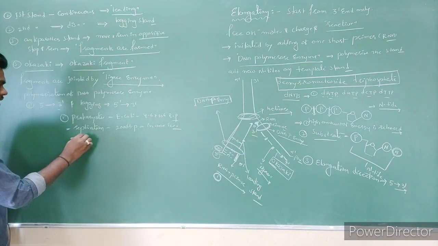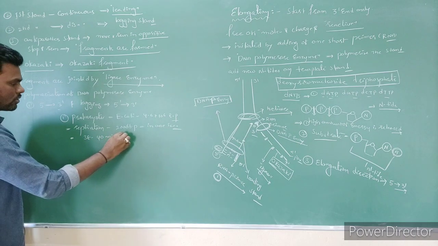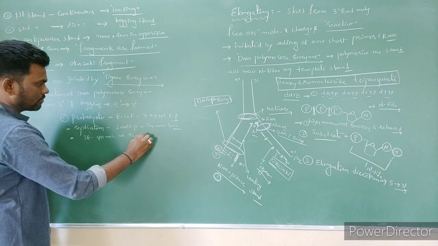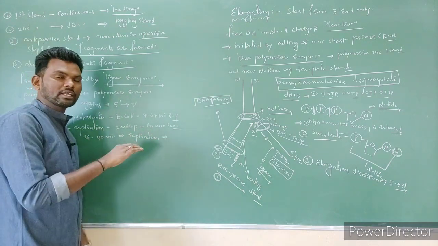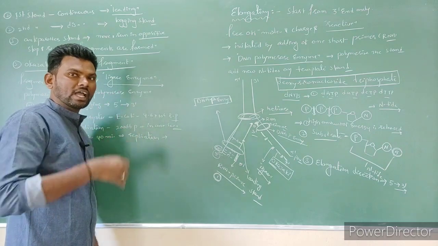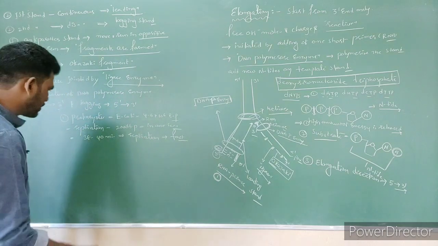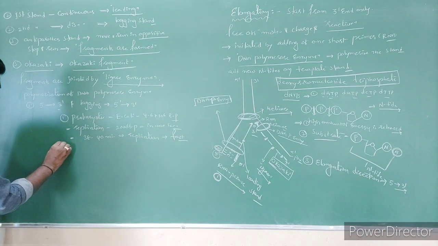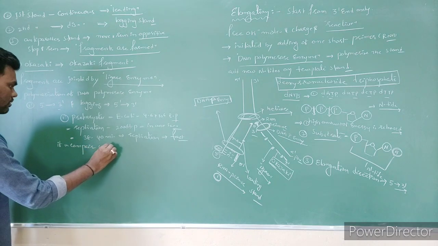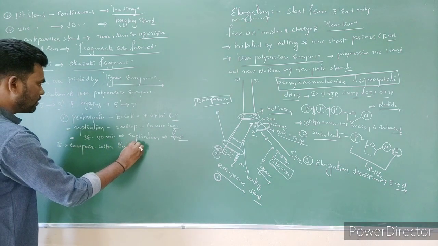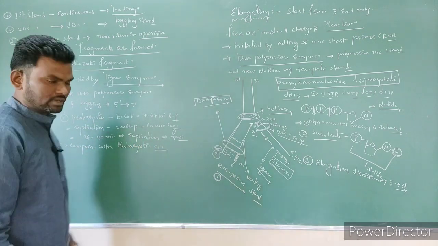It means approximately 40 to 48 minutes are needed to complete the replication. So in prokaryotes the formation of leading strand and lagging strand is very fast if you compare with eukaryotic cells. This is the one difference.